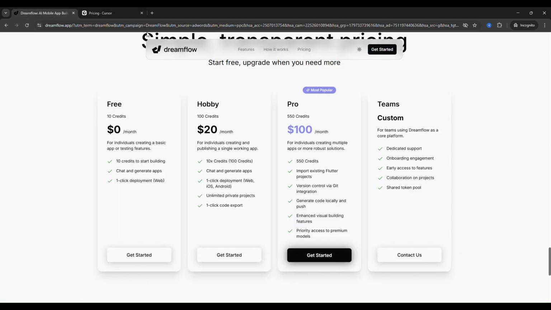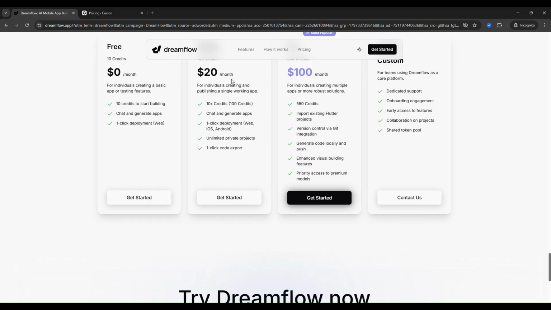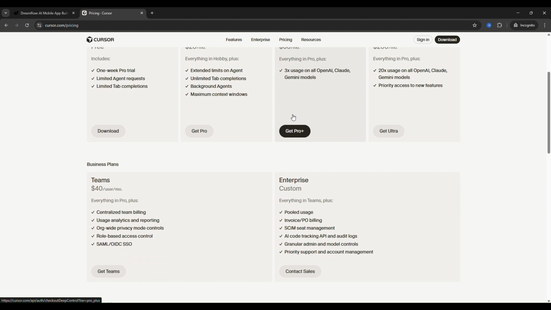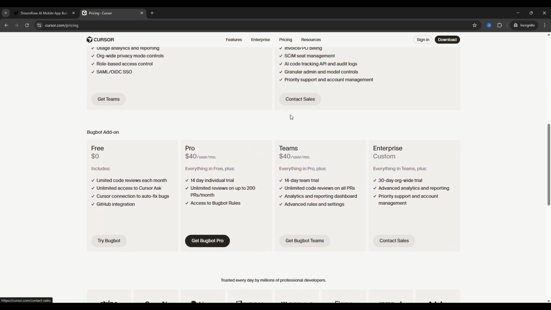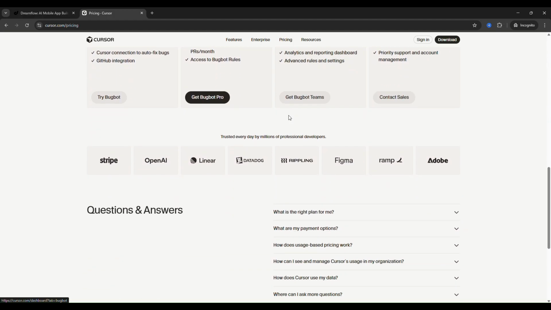The final verdict: choose Dreamflow if you need to quickly prototype and go to market with minimum viable products, with less investment in development, especially with limited resources. Pick Cursor if you're a professional developer who needs code-based awareness, intelligent autocomplete, and natural language editing for updating entire classes or functions across complex projects. They're not competitors, they're tools for completely different stages of development.